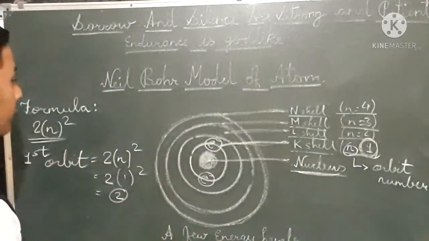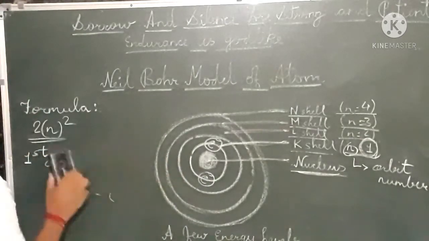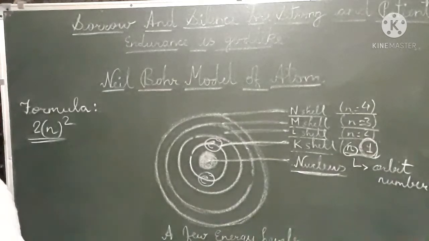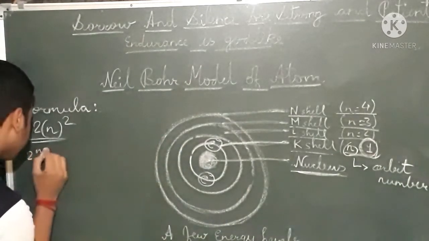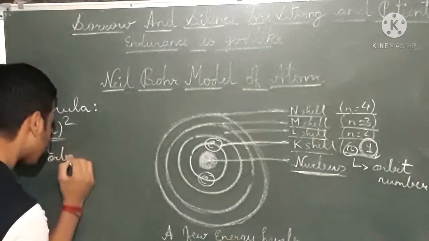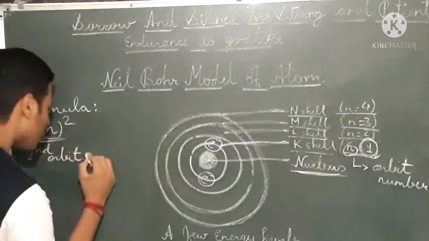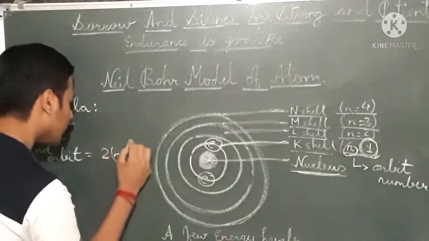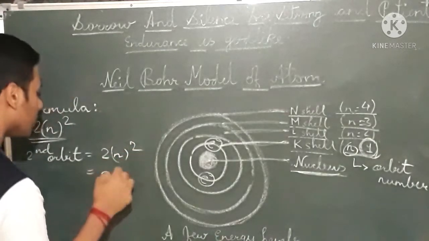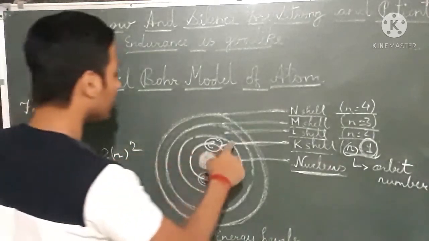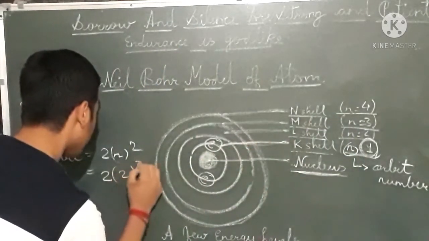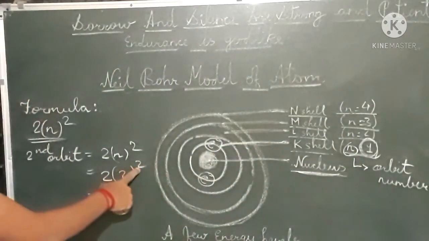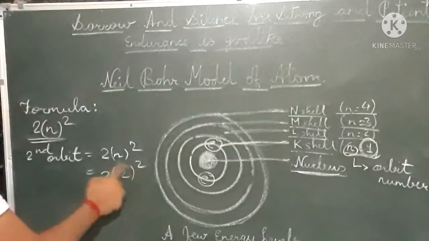And now we will see for the second orbit, means for the L shell. By the same formula, 2n square. Now for the second orbit n equals 2. Now we will put 2. 2 2s are 4, means 2 square is 4, and 4 2s are 8.